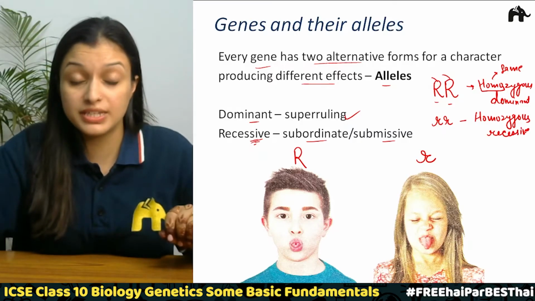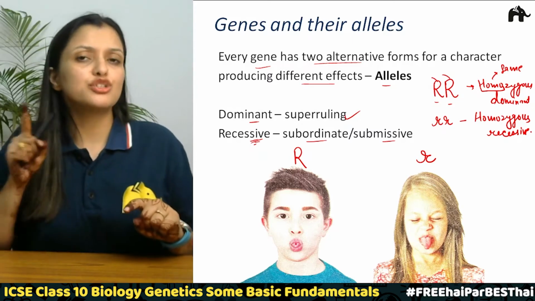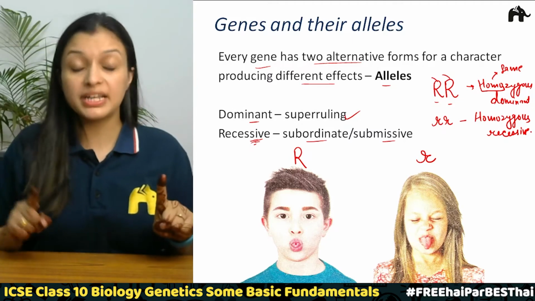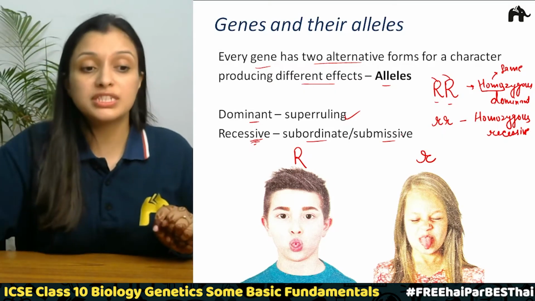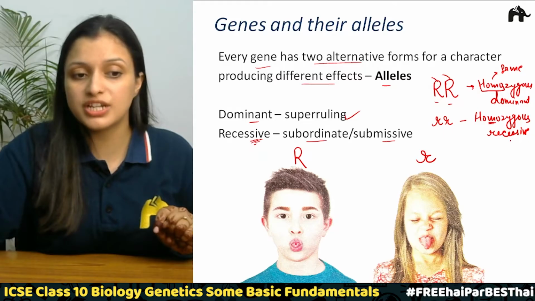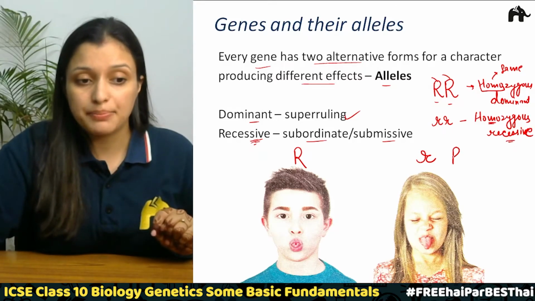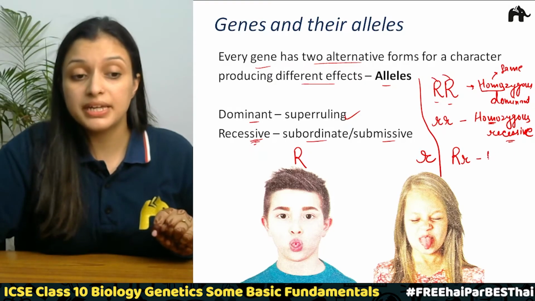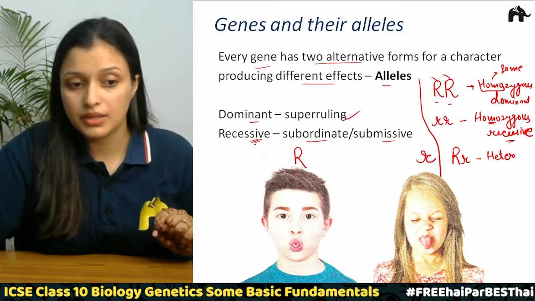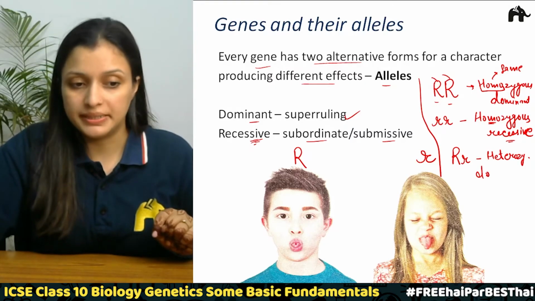So we said in genetics there is a rule: we represent a dominant trait with a capital alphabet and a recessive trait with a small alphabet, correct? Now if these two are the same, it is homozygous recessive, right? Now if it is small r, capital R, in this case it will be heterozygous, I am writing in short, dominant, right?